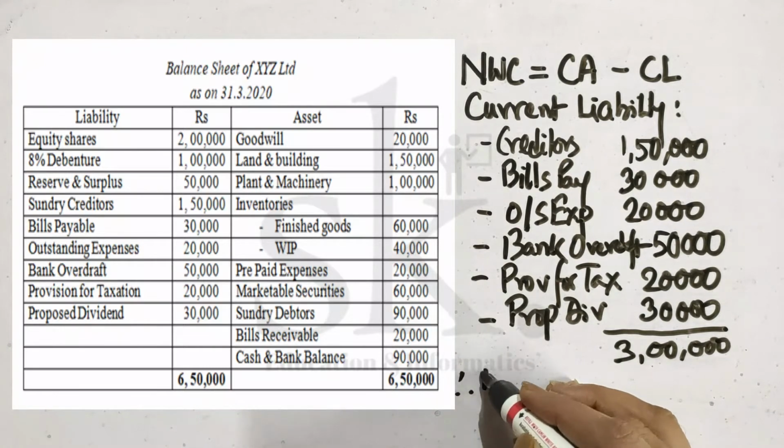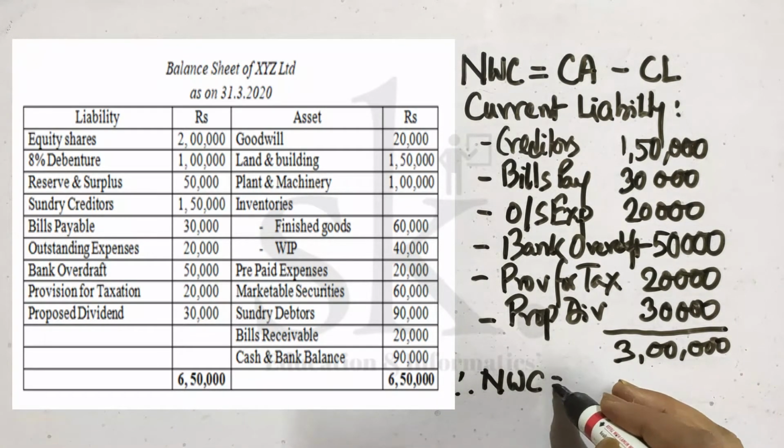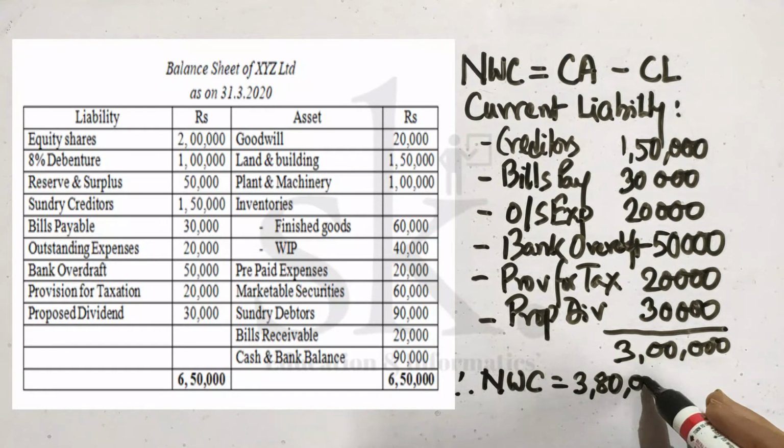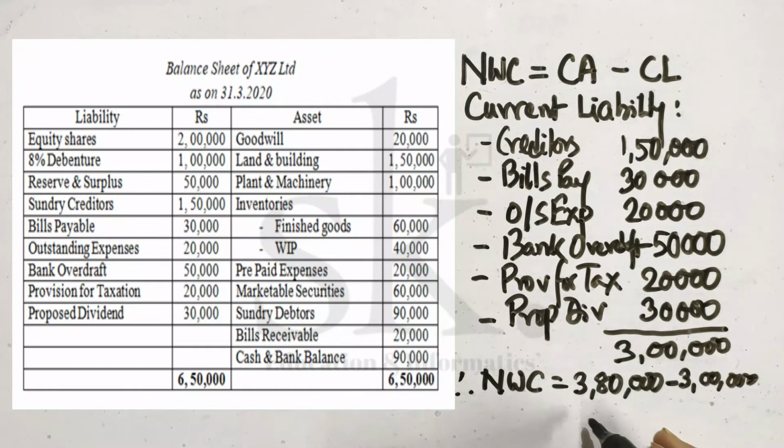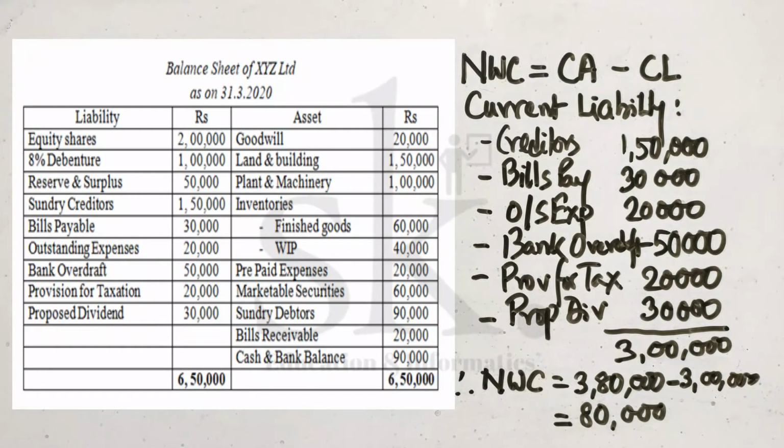Therefore, my net working capital will be equal to total current asset, 3,80,000, minus current liability, 3 lakhs, which is equal to 80,000. So I hope you have understood this concept of how we calculate gross working capital and net working capital.